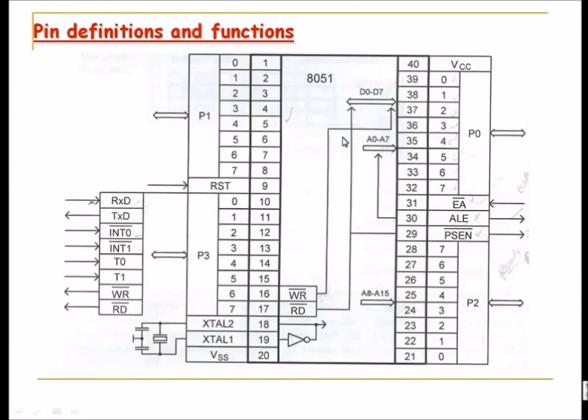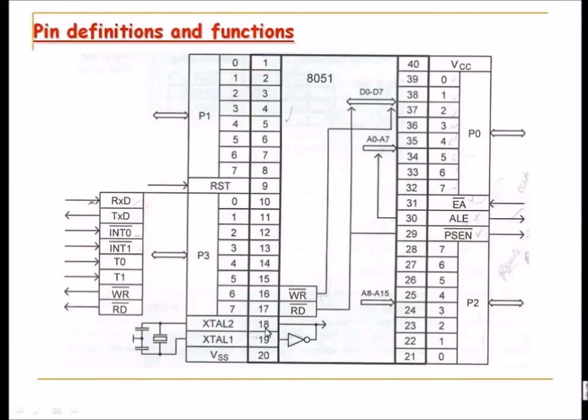And D0 to D7, because write and read operations will happen in case of RAM, since you can read and write both in case of RAM. So WR bar and RD bar are the two signals which are connected to the RAM, whereas ALE and PSEN are connected to the ROM.